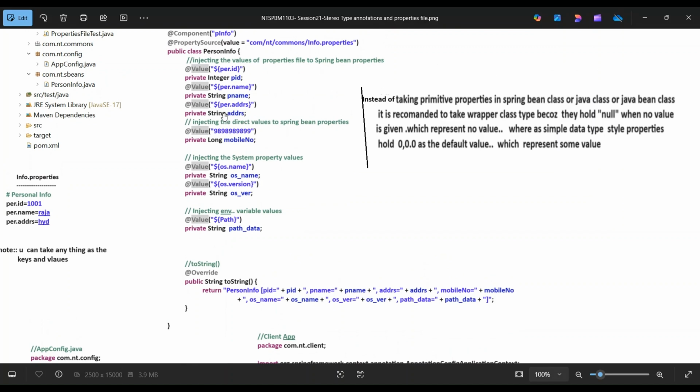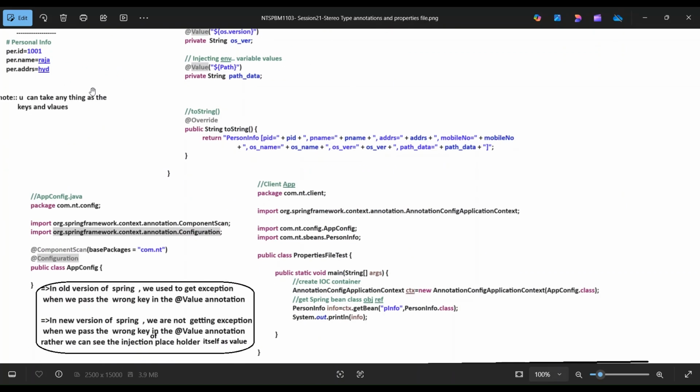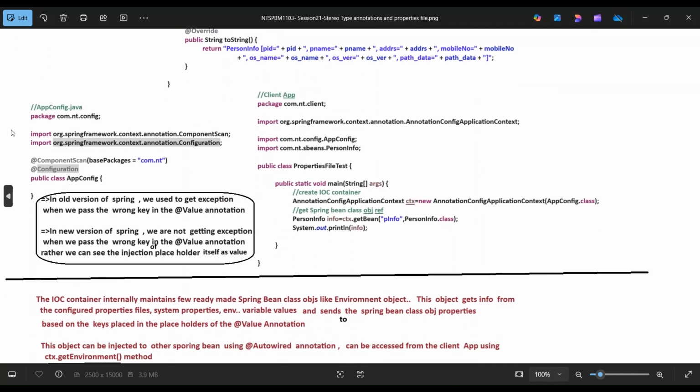You can take anything as the keys and values. Coming to AppConfig.java, in package com.nt.configuration, we import the component scan and configuration annotations. @ComponentScan has base package com.nt, and @Configuration on public class AppConfig, and that's it.